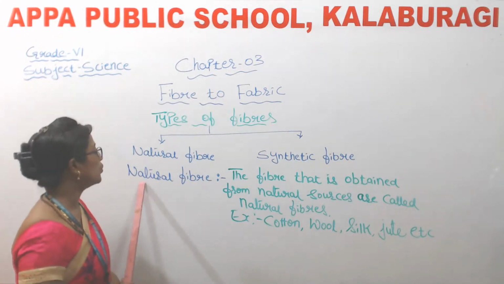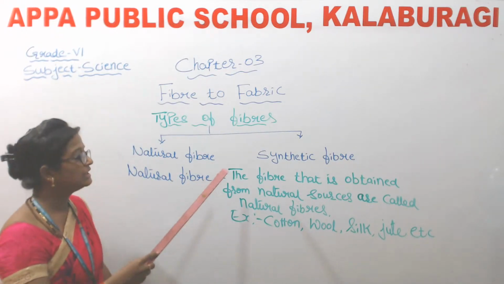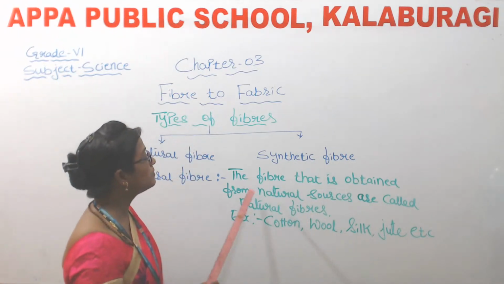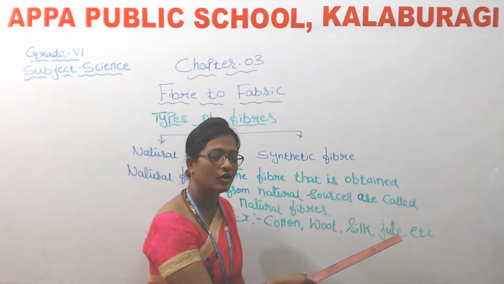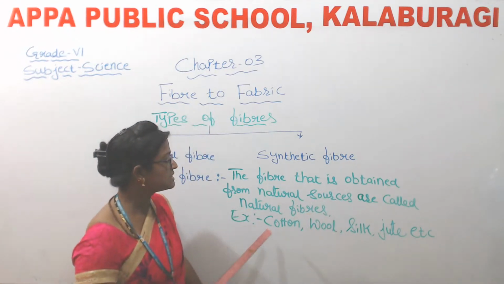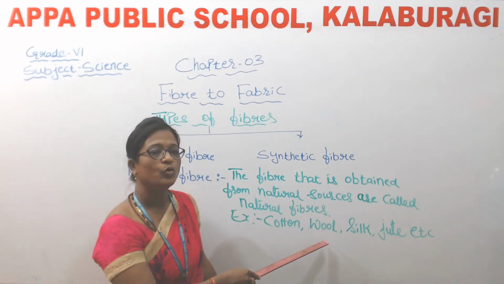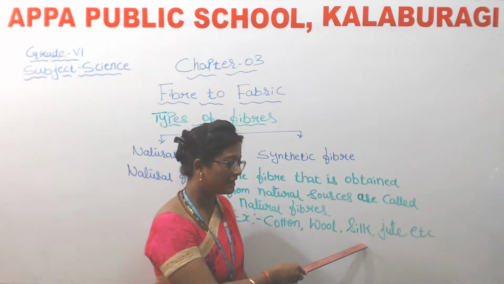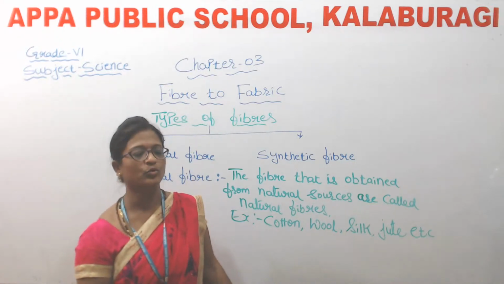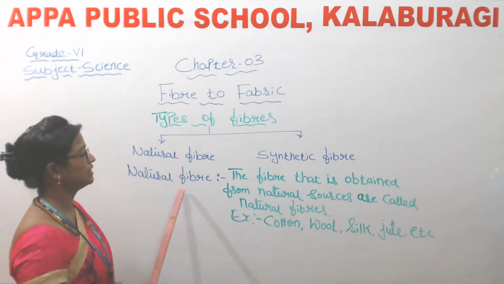So now here, what do you mean by natural fiber, children? The fiber that is obtained from natural sources is called natural fibers. And what are the examples? Cotton, wool, silk, jute, etc. Okay, and many more. So this is about natural fiber.